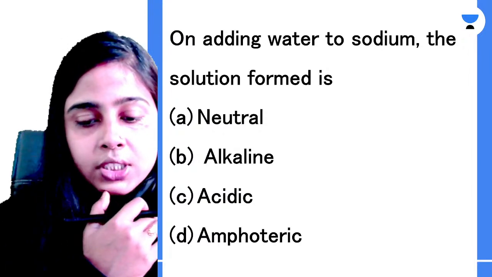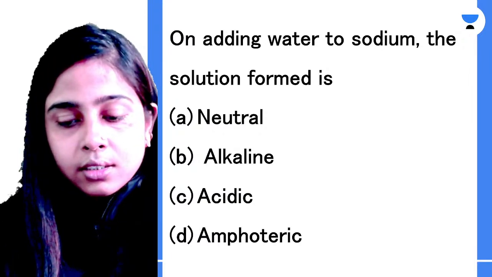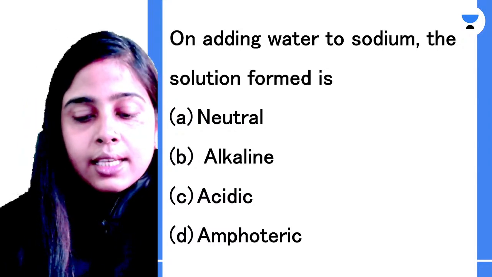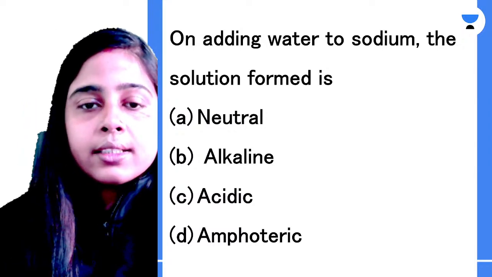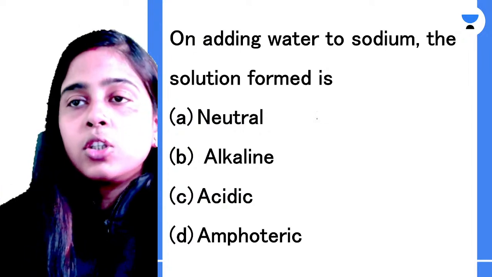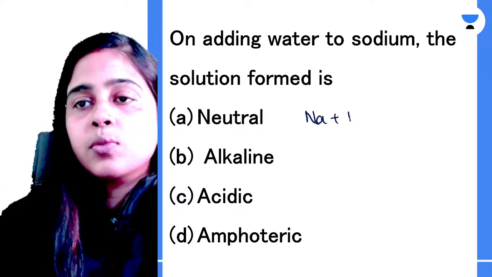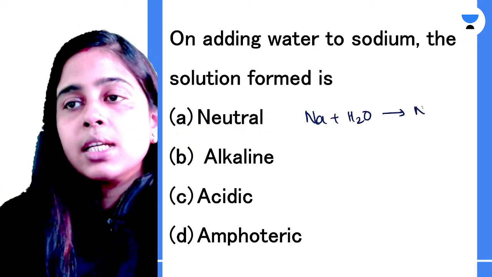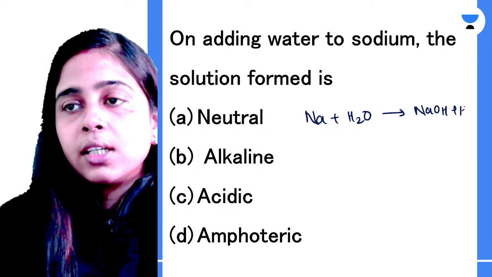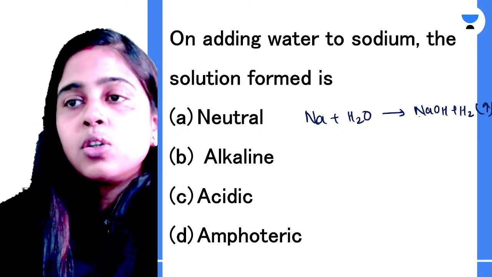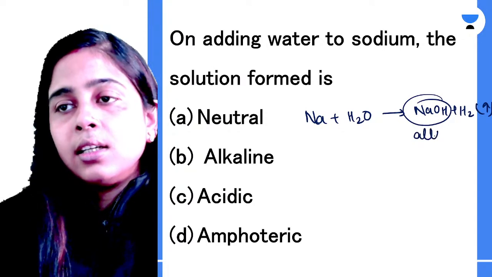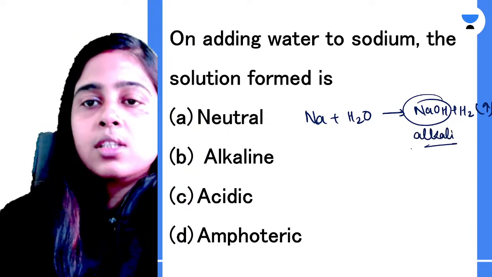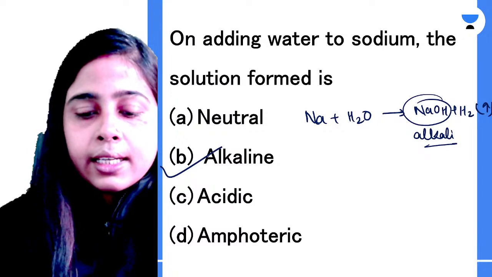Yes, of course, Vishal, absolutely correct. Yes, Palak, very good. This is alkaline. Sodium, when it reacts with water, produces sodium hydroxide and hydrogen gas. So this is an alkali, and the solution is of course alkaline in nature.